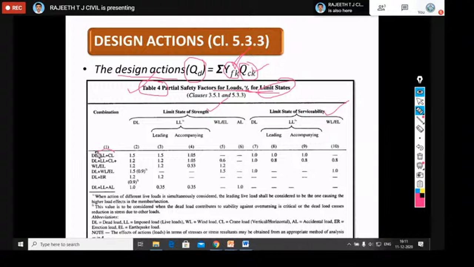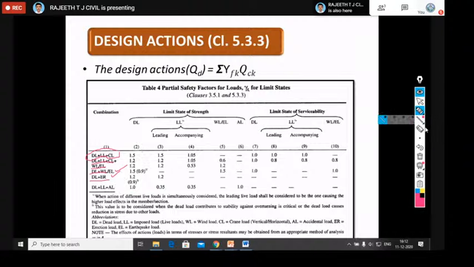Here for limit state of strength, they are given for load combinations. I told in the last slide about various load combinations. If I observe here, dead load, live load, and crane load is one load combination. The next one is dead load, live load, crane load plus wind load or earthquake load. The next load combination is dead load plus wind load or earthquake load. You should remember this, dead load and erection load.